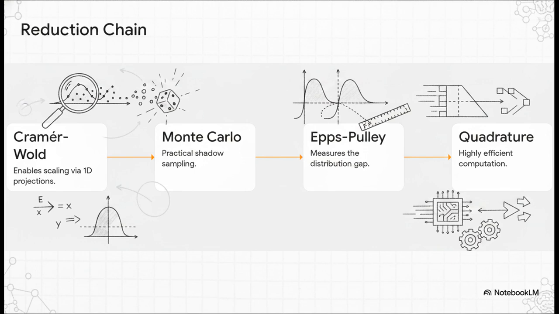The exact math of the Cramér-Wold theorem enables the scaling. Monte Carlo sampling makes it practical. The EPS-Pulley statistic perfectly measures the gap. And trapezoidal quadrature lets us write the highly efficient code.